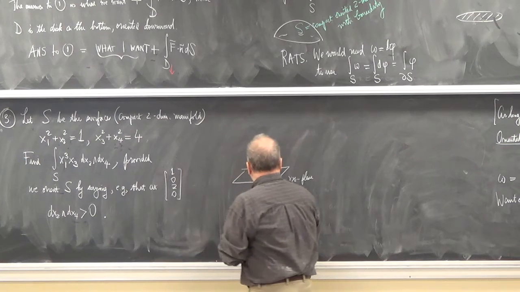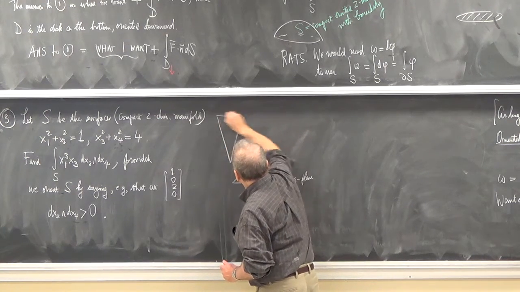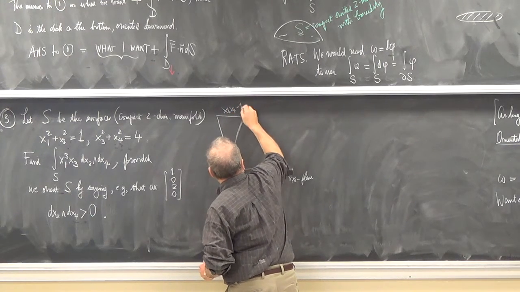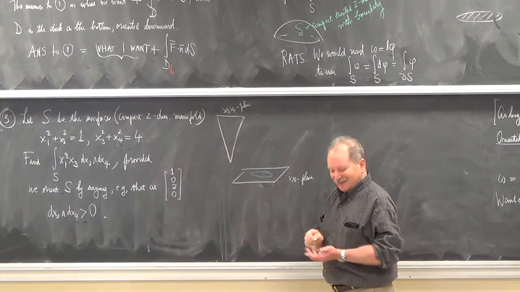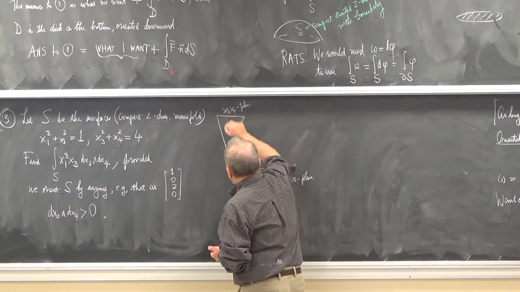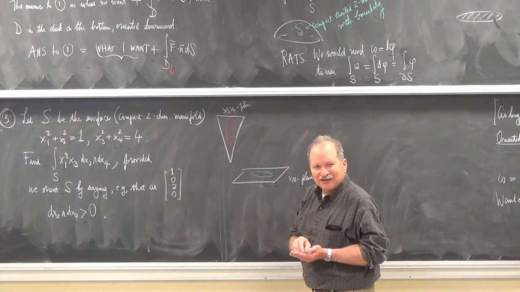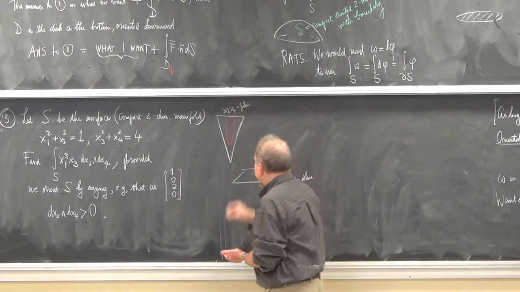And then in the orthogonal x3, x4 space, so this is orthogonal to this in R4, I've got a circle of radius 2. And what Reese is commenting, I believe, is that each of these circles bounds a disk.